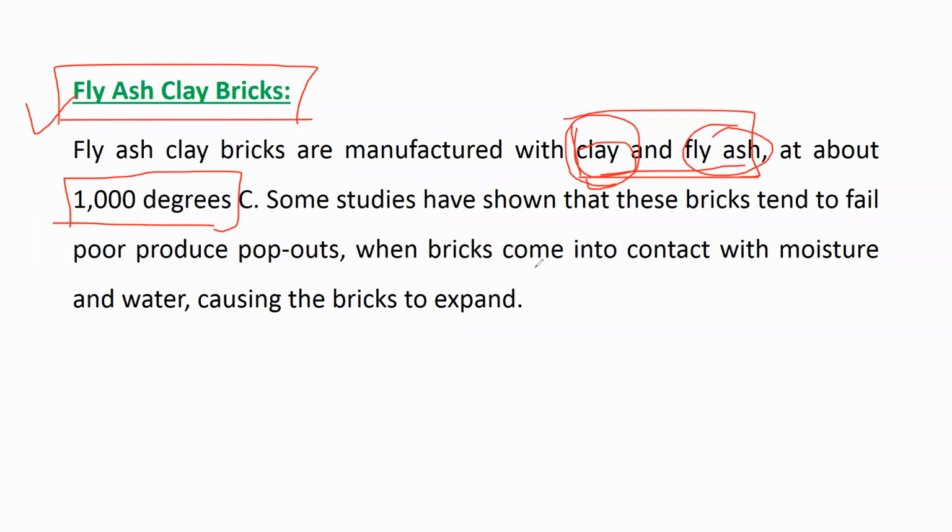Okay, so when you are preparing a brick by adding clay and fly ash, then the burning should take place till 1000 degrees Celsius. The bricks that you will get from fly ash and clay will not have good quality. It will give a poor product, and it will give pop-outs.